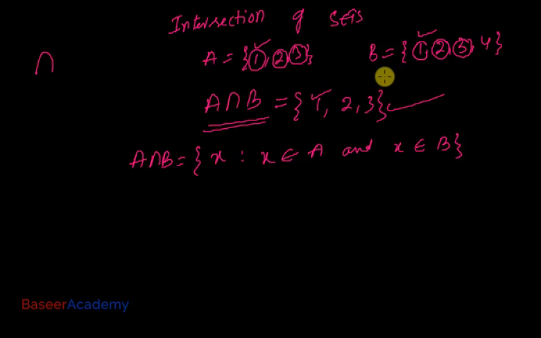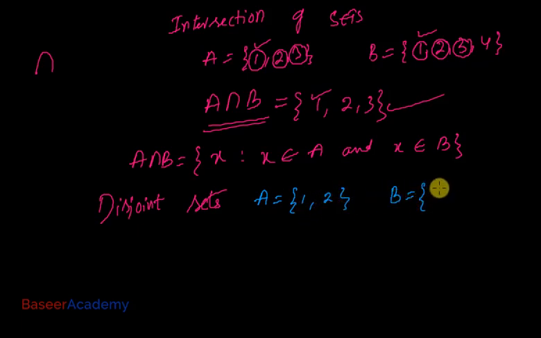Now let us learn about disjoint sets. Let us say I have a set A here which contains the elements 1 and 2, and I have a set B which contains the elements 3 and 5. Please remember, the elements in a set are separated by the comma symbol.